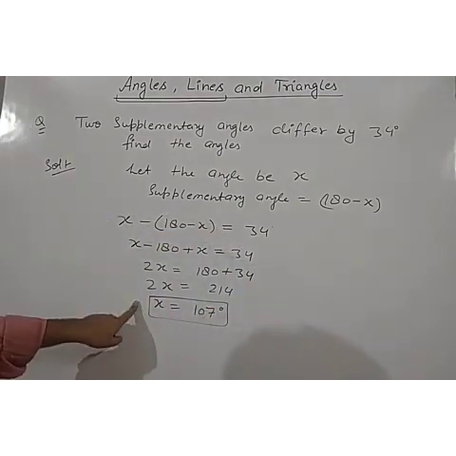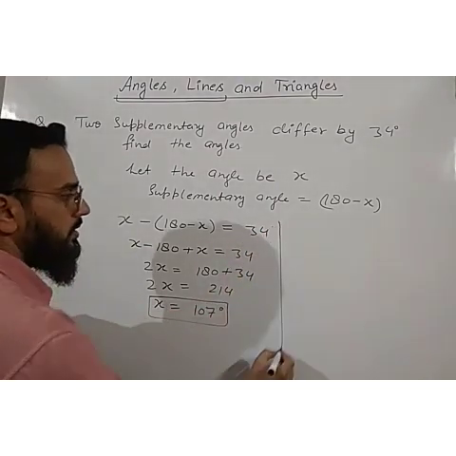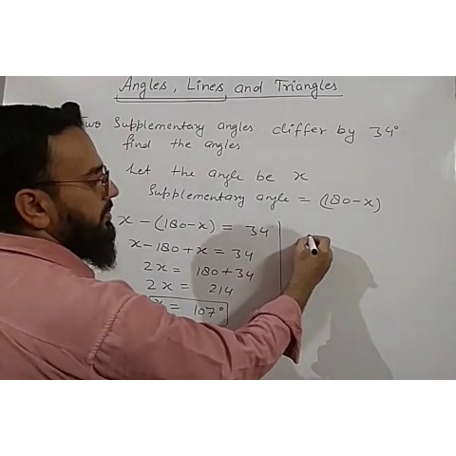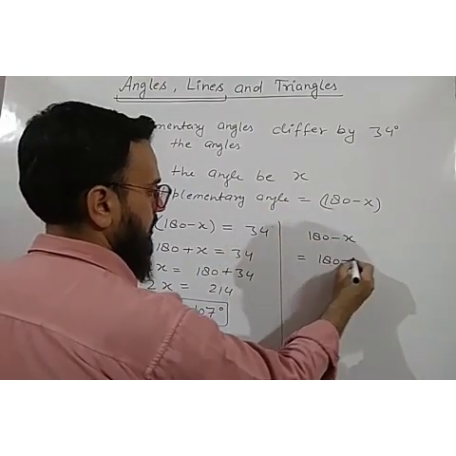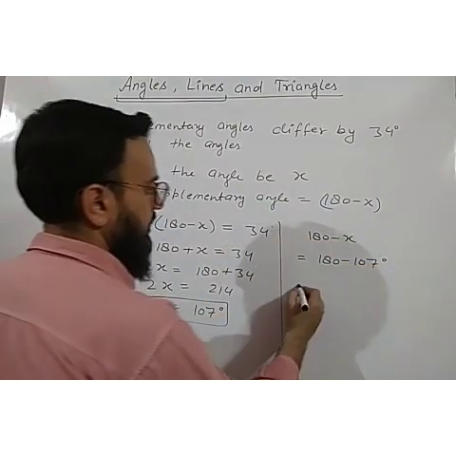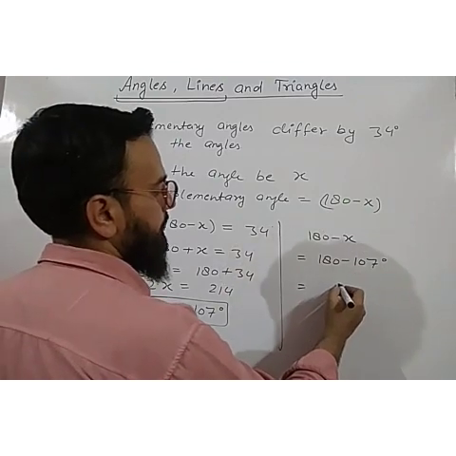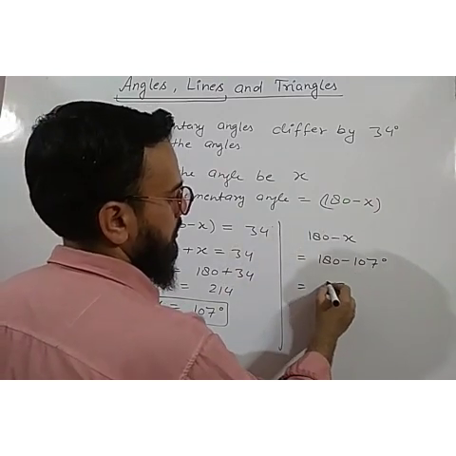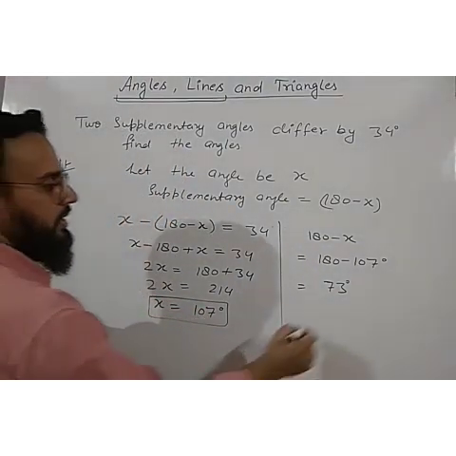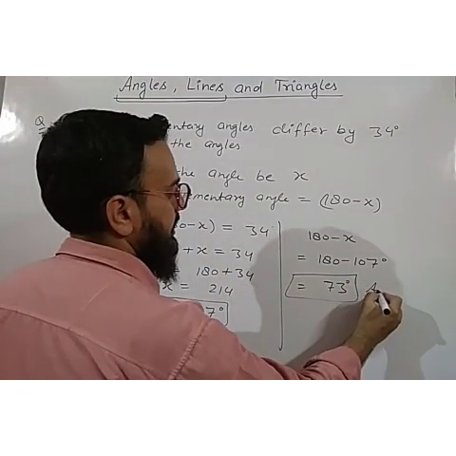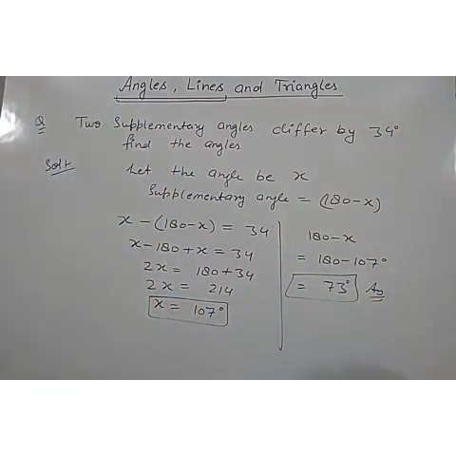So this is our first angle. We have to tell both the angles. So the other angle will be 180 minus x, that will be equal to 180 minus 107 degrees, whose value will be 73 degrees. So the first angle is 107 degrees and the second angle is 73 degrees. These are the answers.